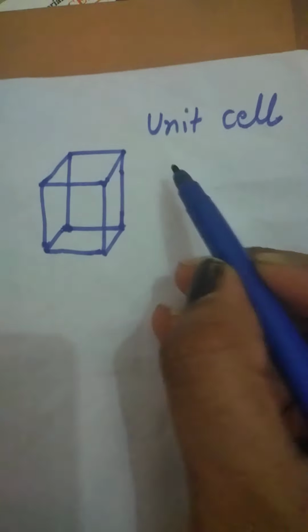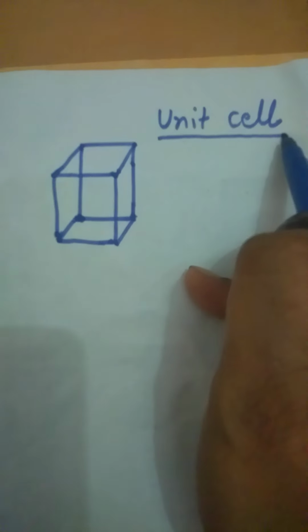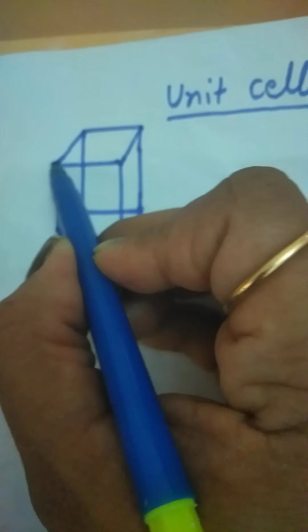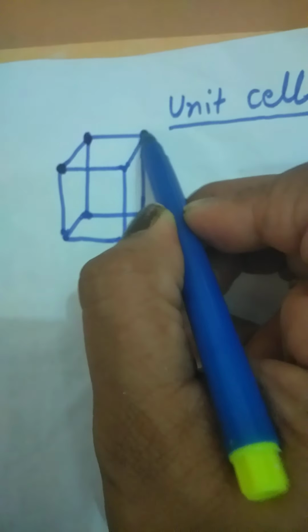So we have another term, you note down. What is a unit cell? This is the unit of a big lattice. That is called a unit cell. Clear? So in the unit cell, all the corners show the presence of constituent atoms or ions.